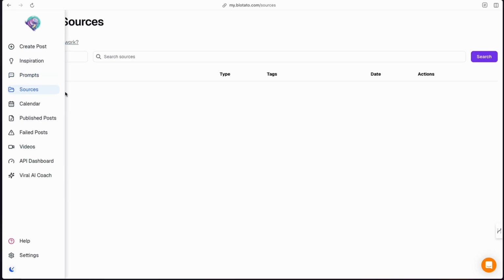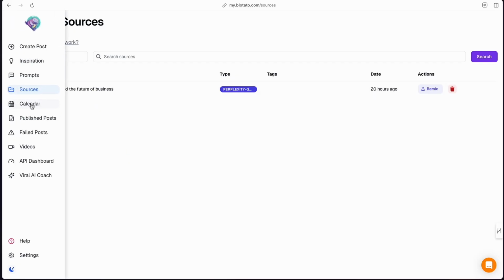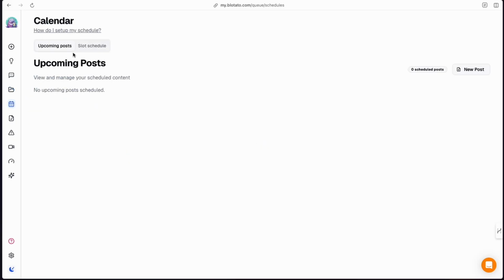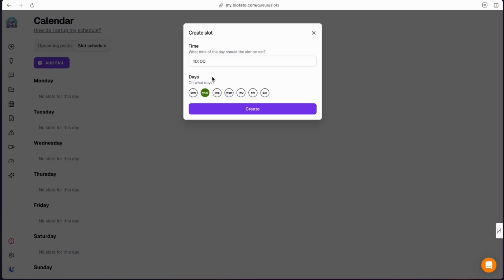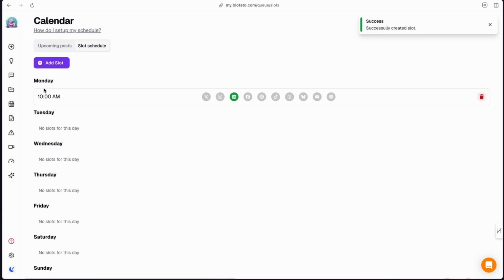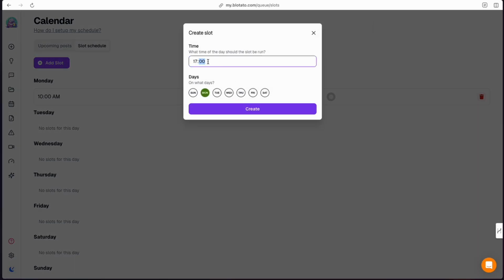Sources. So you can save your sources. There we go. I've got one source saved at the moment. Here's the calendar I was speaking about. So you can go and schedule your posts, and there's a whole setup here. And we can go into a slot schedule. And here we can add slots. So here on Monday, we want to create a 10 o'clock slot. And let's add another slot on Monday as well. And this is going to be at 1700 hours. So we'll create that slot.